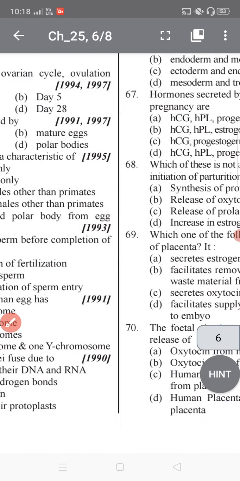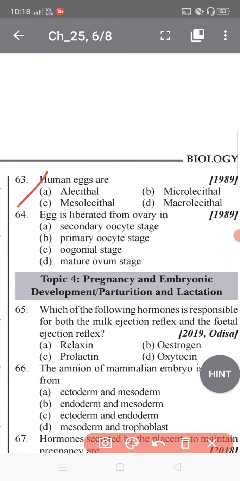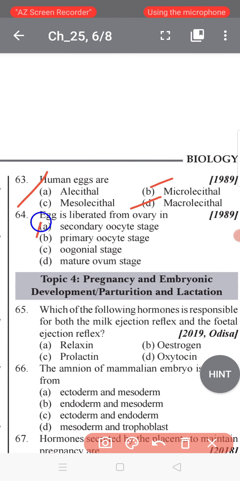Now the next question. Human eggs are alecithal, macrolecithal, mesolecithal, or microlecithal. Eggs are of four types regarding the amount of yolk present in them. Alecithal eggs are almost free of yolk; an example is most mammals, including humans. Microlecithal eggs have a very small amount of yolk.